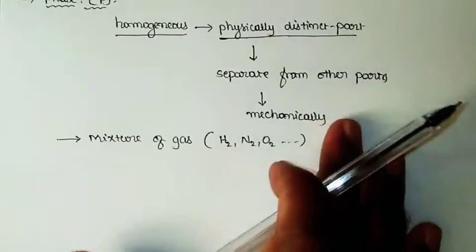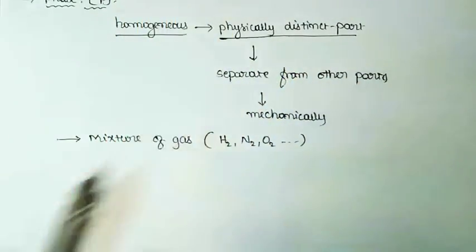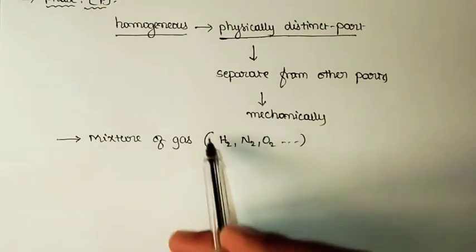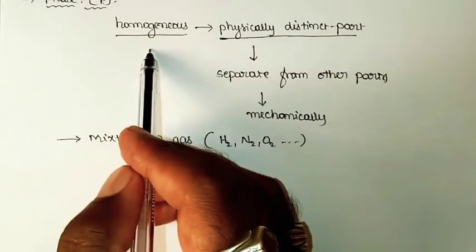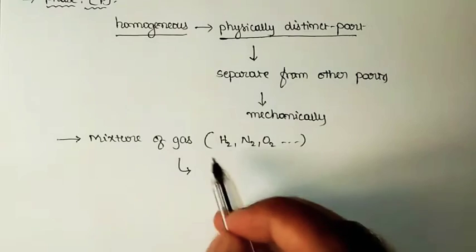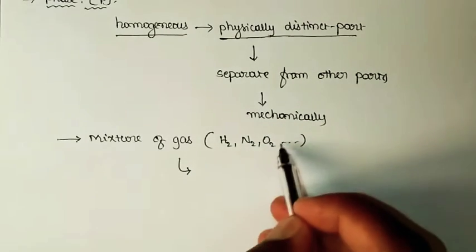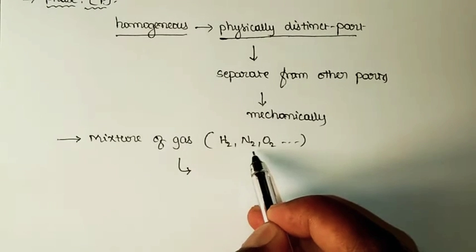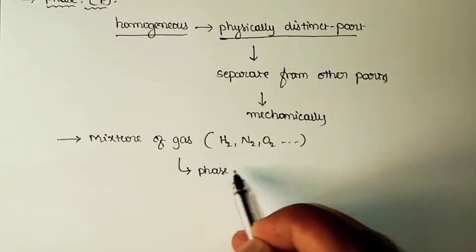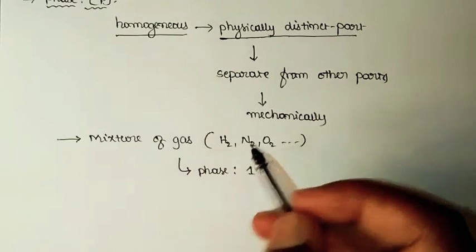All the components present in the mixture appear to be one system only. That means all these three are mixed together to form a homogeneous content. So in this case, even though we have three constituents, they are all gaseous materials, and the number of phases in this particular mixture is equal to 1.